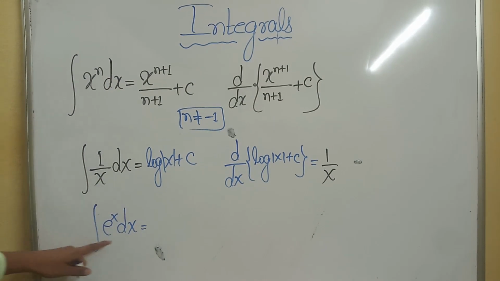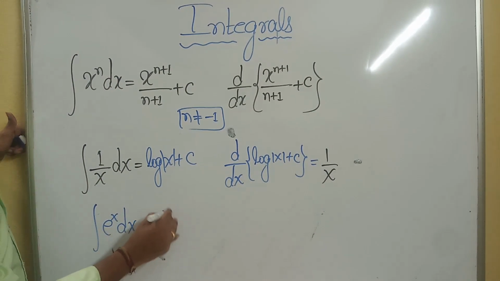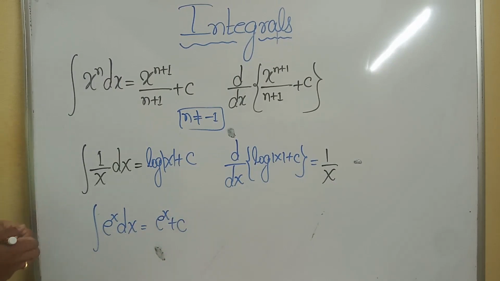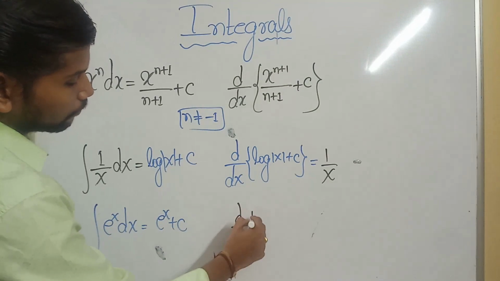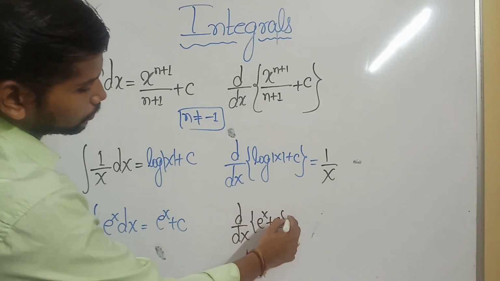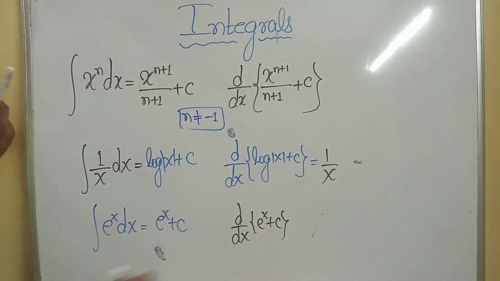What is the integral of e raised to x? That you know very clearly, e raised to x plus c. No change, because we already learnt the derivative of e raised to x. What is the derivative of e raised to x? e raised to x only. Got the point clearly? It means the integration of e raised to x will be e raised to x.